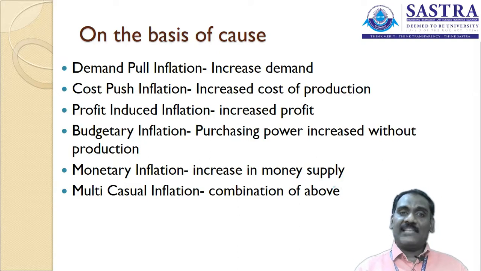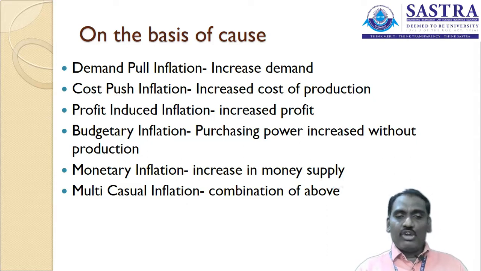So that will be the reason. We call it cost push inflation. What is prevailing in the market is inflation. What type of inflation is this? Either the inflation is demand pull inflation or cost push inflation. You need to understand it based on the reason for the inflation.